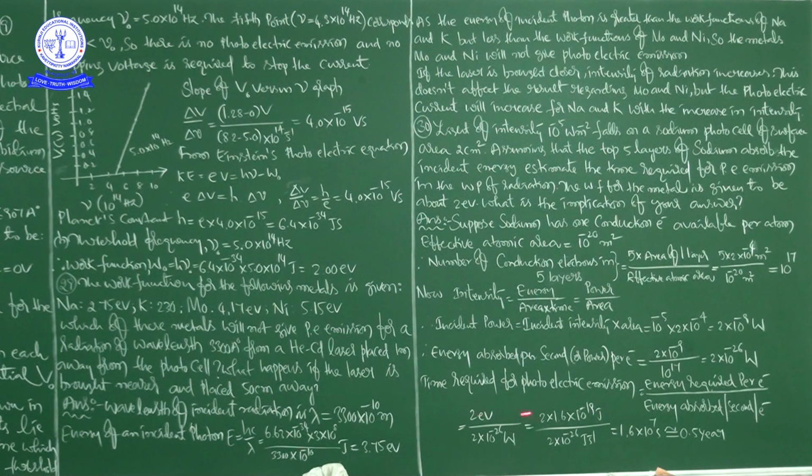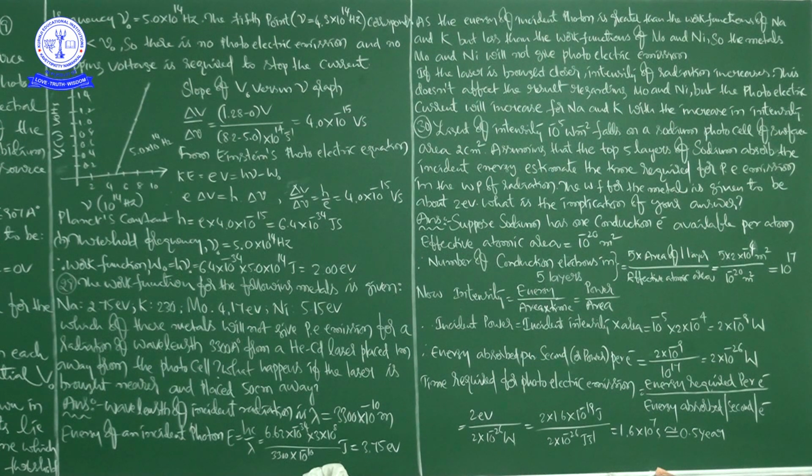Now the time required for photoelectric emission is equal to the energy required per electron divided by the energy absorbed per second per electron. That is 2 electron volts, which is already given, divided by 2 into 10 to the power of minus 26 watt. That gives 1.6 into 10 to the power of 7 seconds, approximately 0.5 year.